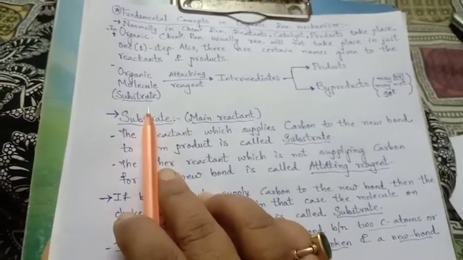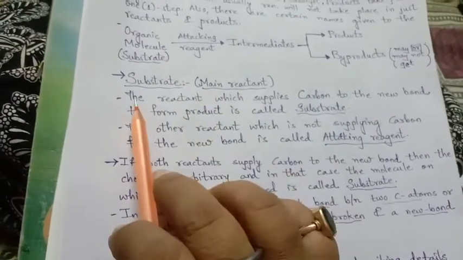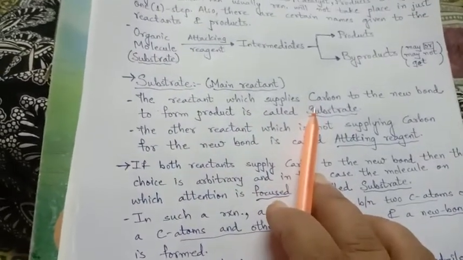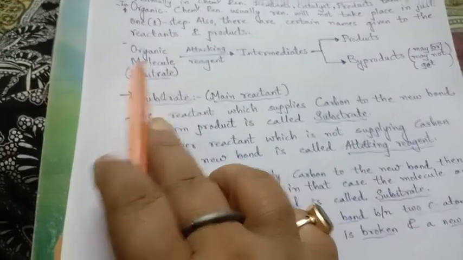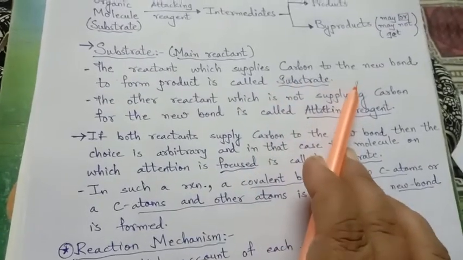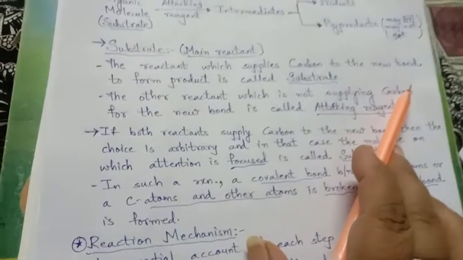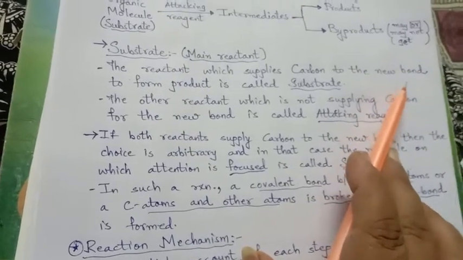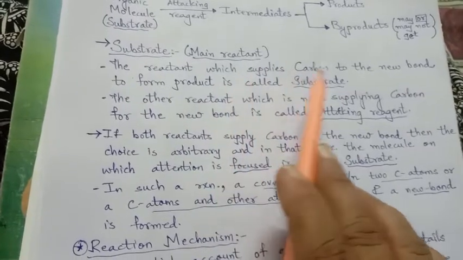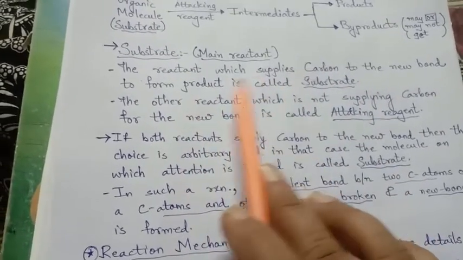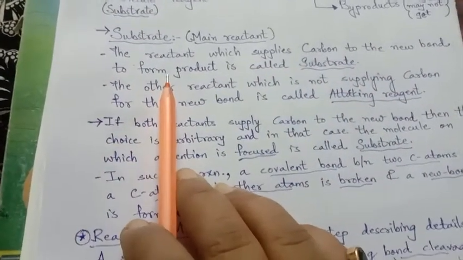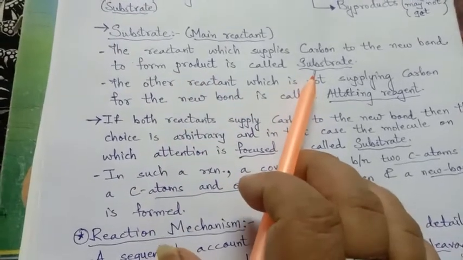So what is substrate? They are the main reactant, or we can say the reactant which supplies carbon. Now when we are relating here to an organic molecule, carbon is definitely present there. So the reactant which supplies carbon to the new bond, because we want a new product. So to form a new product, carbon is to be supplied from the original reactant to the intermediate. So the reactant which supplies carbon to the new bond to be formed for a product is called substrate.